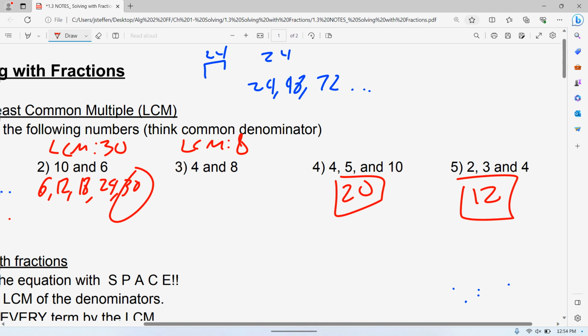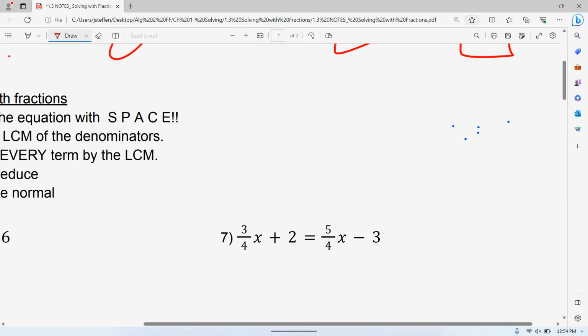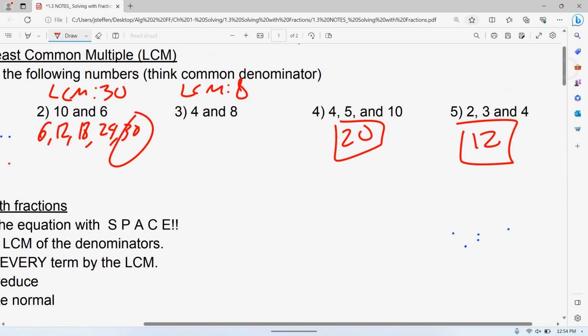So again, that's the building blocks that we're going to use for these next ones. Are there any questions over the multiples? Everyone okay?